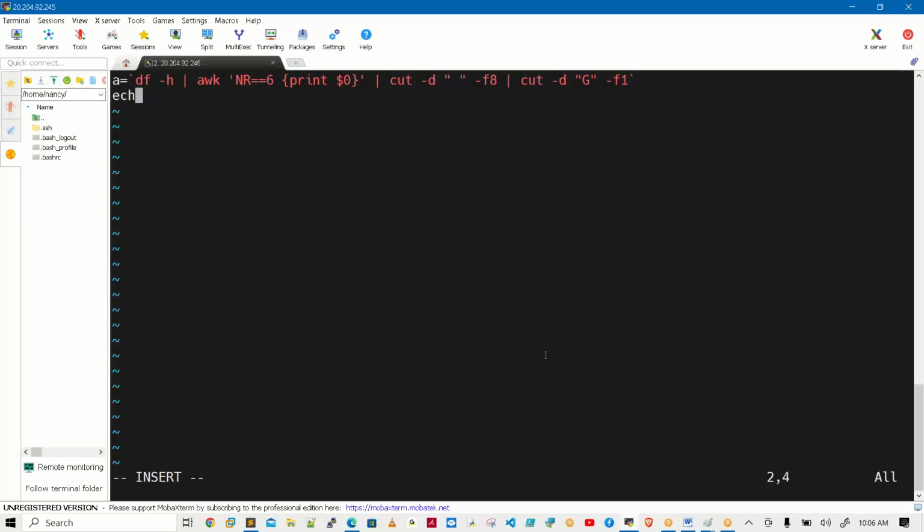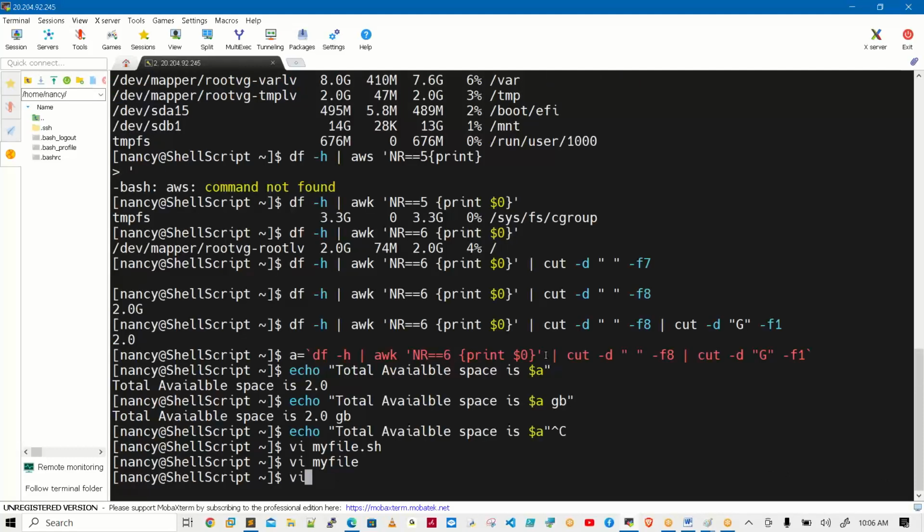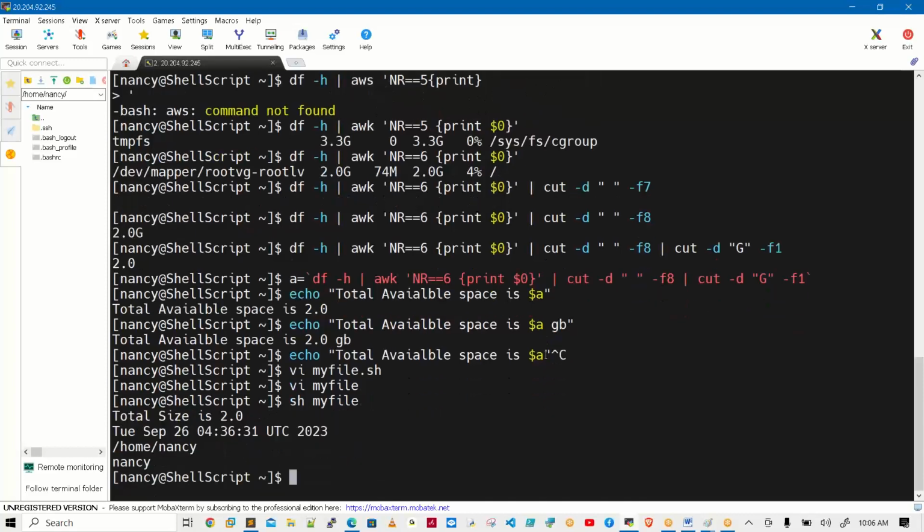Print or printf total size is $a. I'm just writing some commands. Even see, some commands: date, pwd, whoami. Just save and quit. No, you don't know the vi editor. Remember this point, I'm explaining to you. If you know everything, how can we execute this one? See, total space. If I run something with sh, it is my shell name sh and my file name.